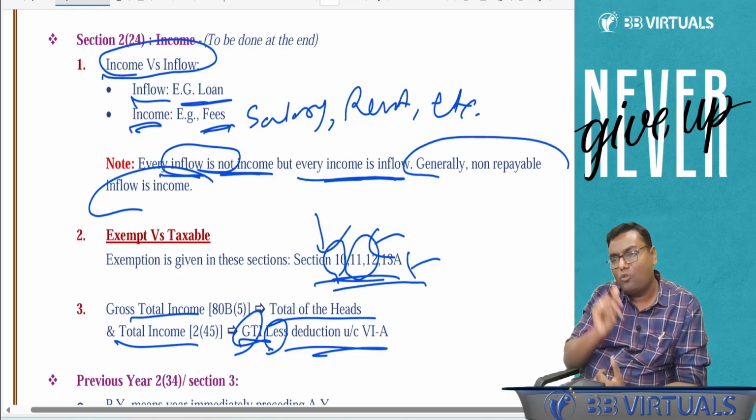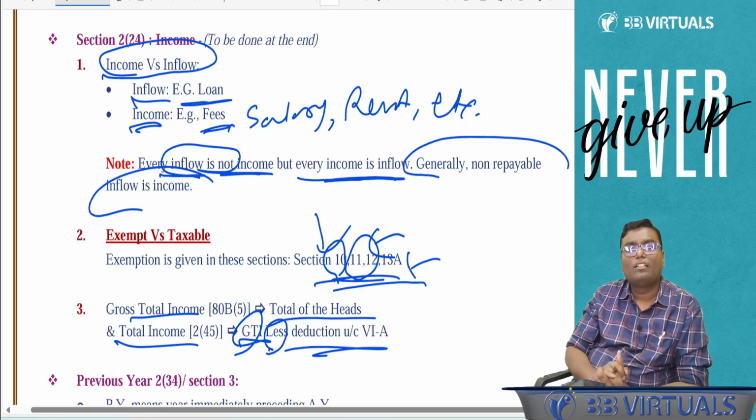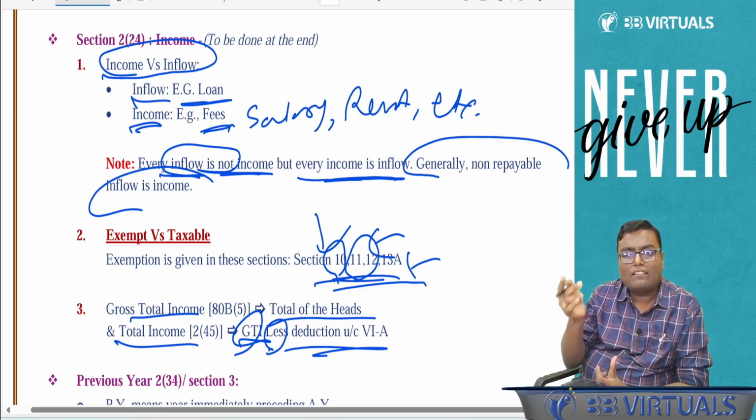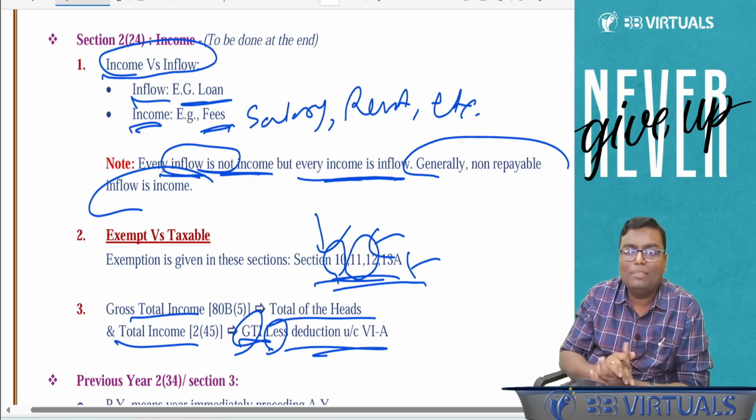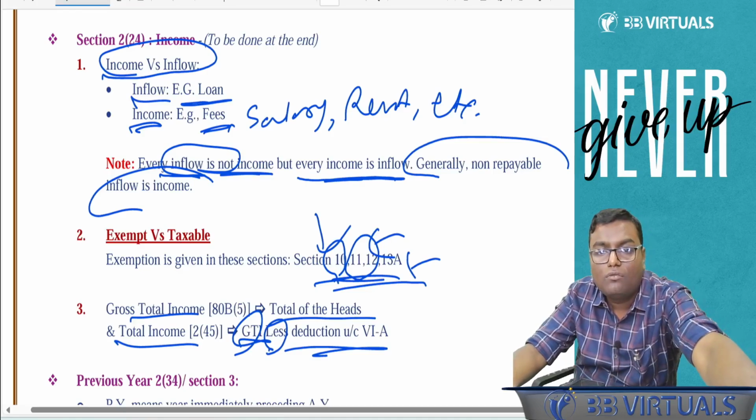Tell me what section 4, the charging section, was saying. Income tax is payable by every person on his total income earned in the previous year relevant to the assessment year at the rates applicable.